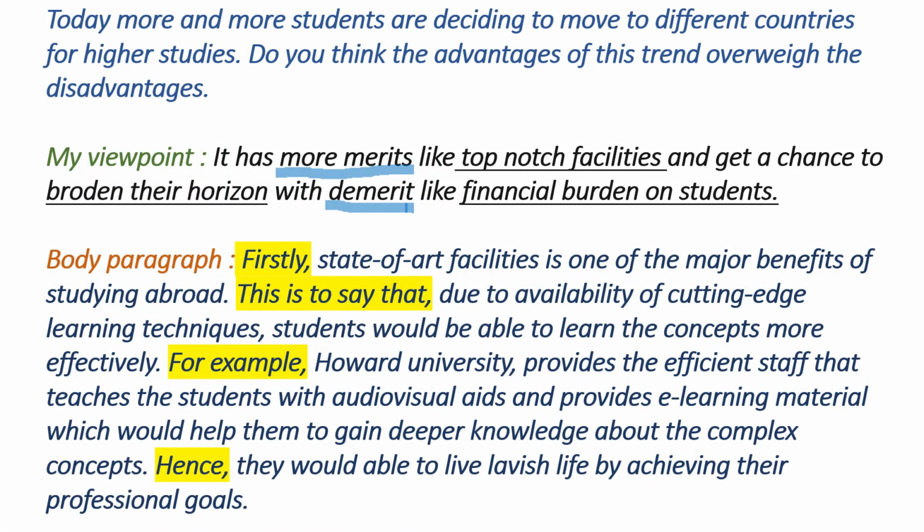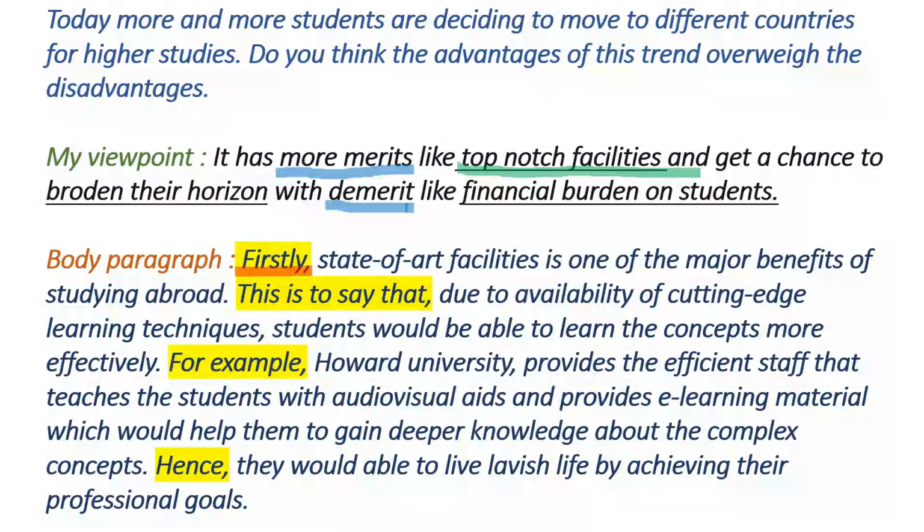First of all, I have to explain the top-notch facilities, that is the first merit, in my first body paragraph. So let's start how to write it. Firstly, state-of-the-art facilities is one of the major benefits of studying abroad. This is my first line and I started my paragraph with the word firstly. This is CC, that is coherence and cohesion, which helps the examiner to understand that you are going to start your body paragraph 1. After giving this word, I relate my idea with the question.